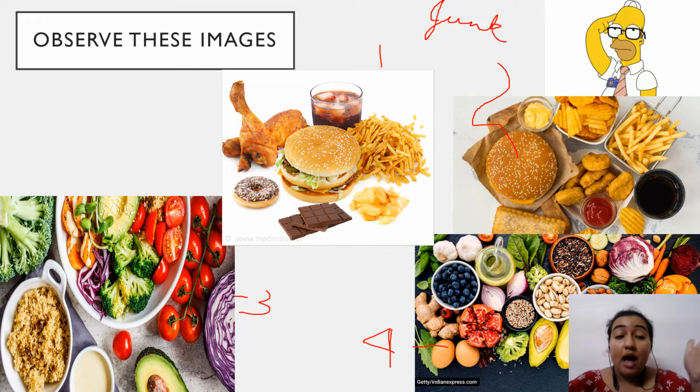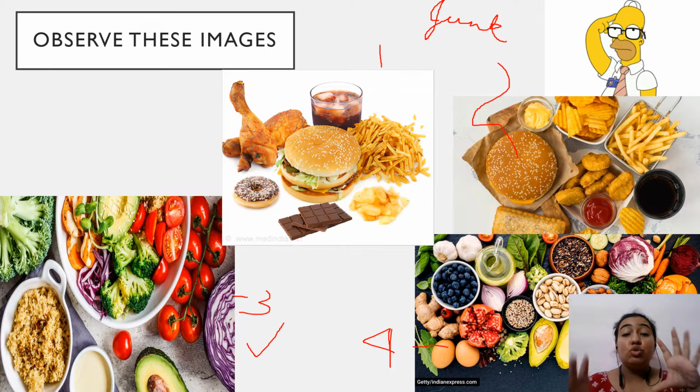Whereas on the other hand, the food items visible in image number 3 and image number 4, as we can see, have a lot of fruits, green vegetables, broccoli, cherry tomatoes, avocado, nuts, fish, pomegranate, onions, mustard, and lots of rainbow colors. We have heard from our parents and grandparents that consuming these foods is very essential for our health, well-being and total body. So this is the difference between healthy foods and junk foods.